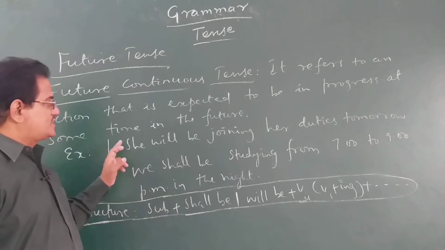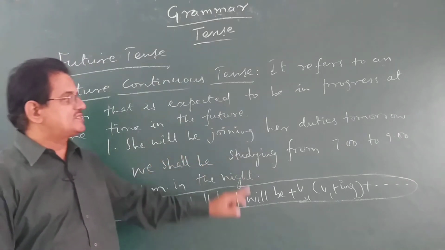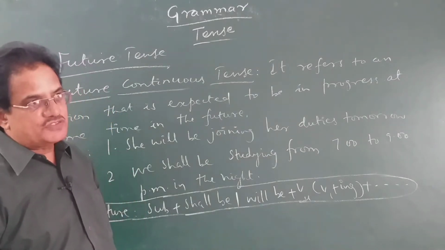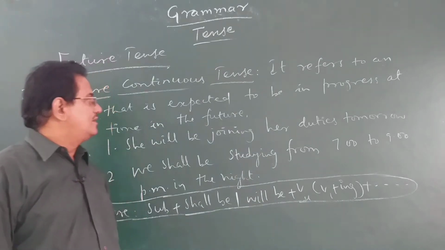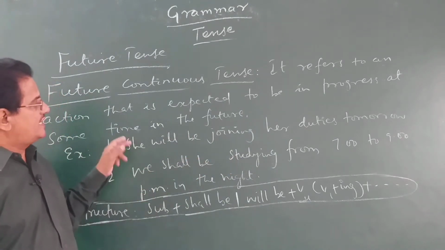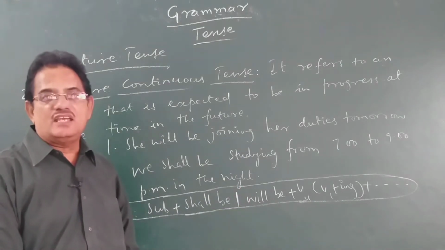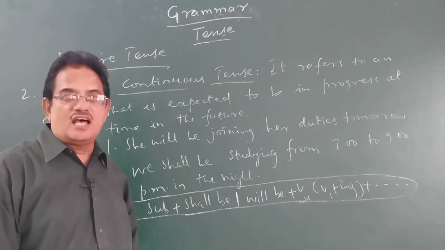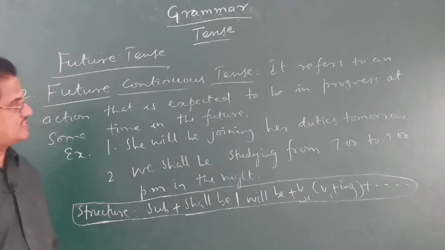Okay, children, look at this example. She will be joining her duties tomorrow. We shall be studying from 7 to 9 p.m. in the night. So, in every future tense form, you can see either the words shall or will occur there. Here, we get will be plus ing form, shall be plus ing form. When you find such kind of structure where shall be or will be is followed by ing form of the verb, you can say that the sentence is said to be in future continuous tense, or the tense of the verb used in a sentence is in future continuous tense.